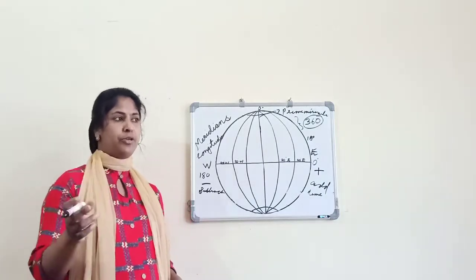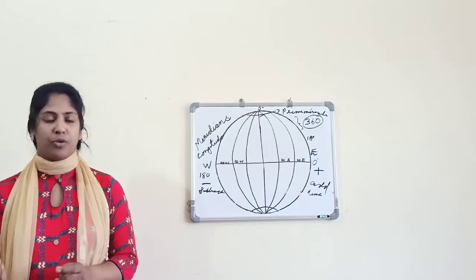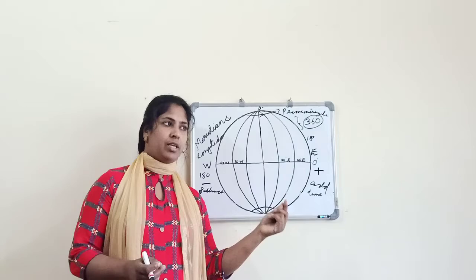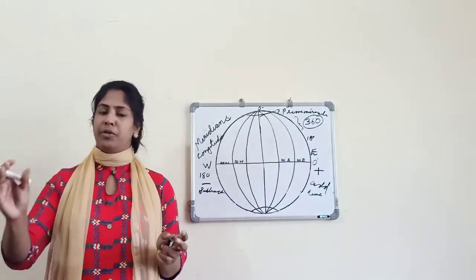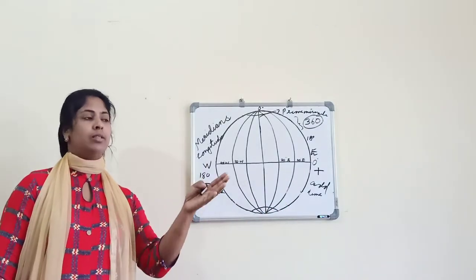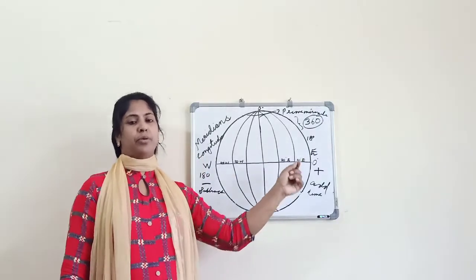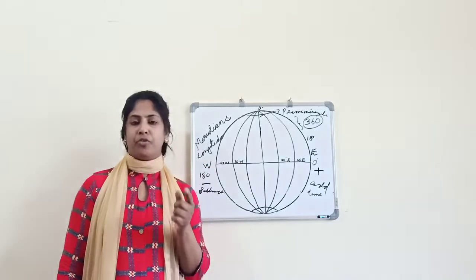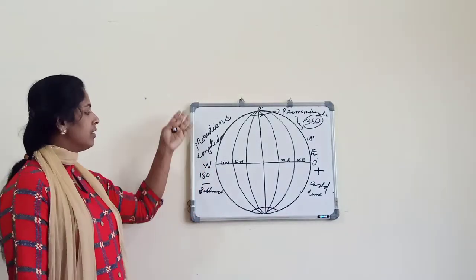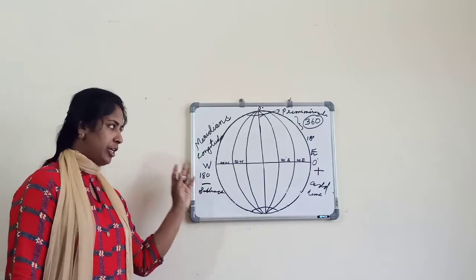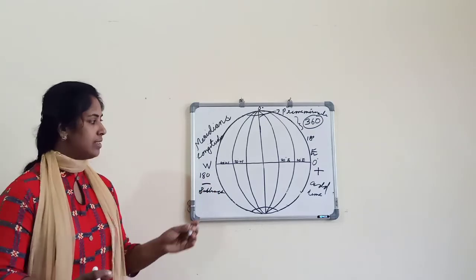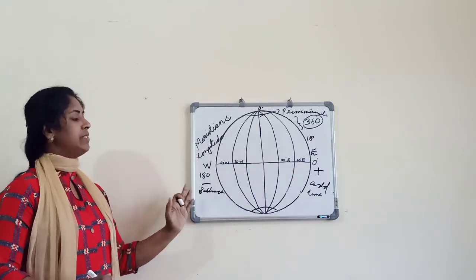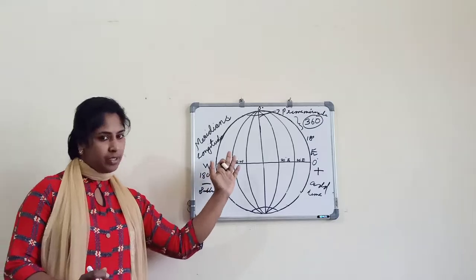Latitude and longitude together are necessary for locating any place on the surface. Latitude alone we cannot locate, or longitude alone we cannot locate any place, but both together are needed for locating any point or place on the Earth's surface. And if you get the longitude of a place, with that you can calculate the time of any place. What we have to remember is, going to the eastern hemisphere, time is ahead, and in the western hemisphere we have to subtract time from the prime meridian.